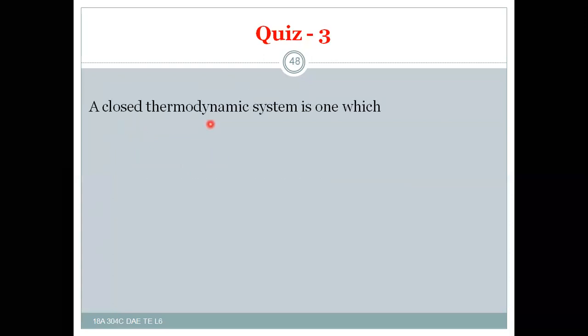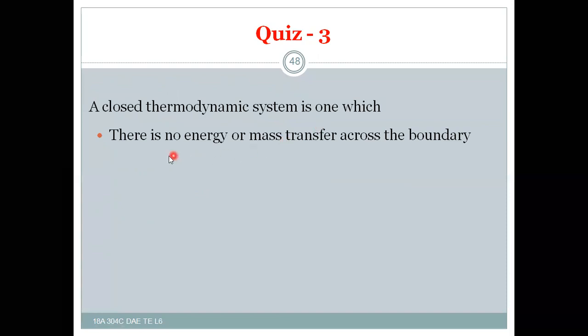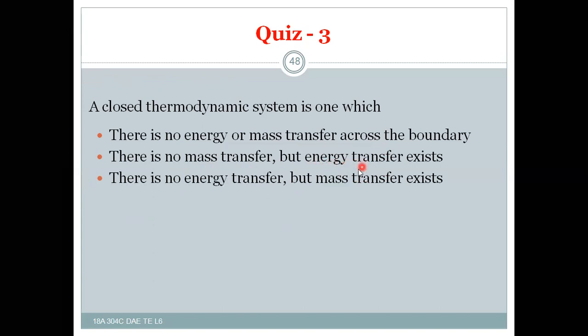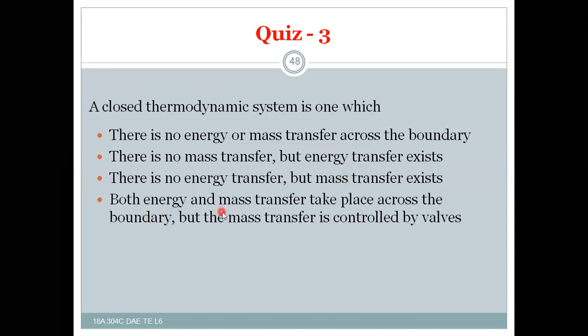A closed thermodynamic system is one in which there is no energy or mass transfer across the boundary; there is no mass transfer but energy transfer exists; there is no energy transfer but mass transfer exists; both energy and mass transfer take place across the boundary, but the mass transfer is controlled by the walls.